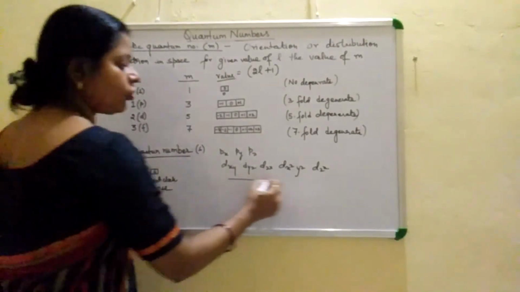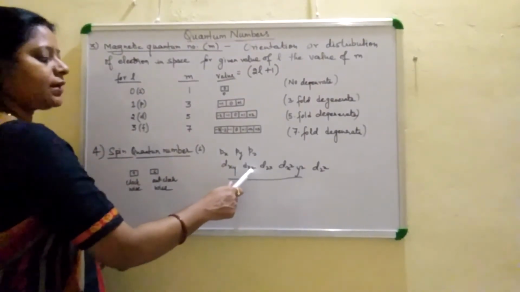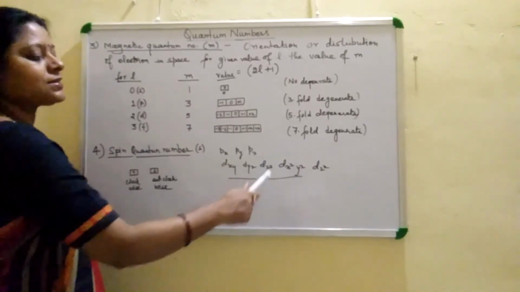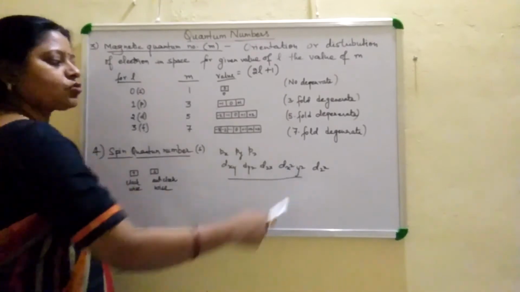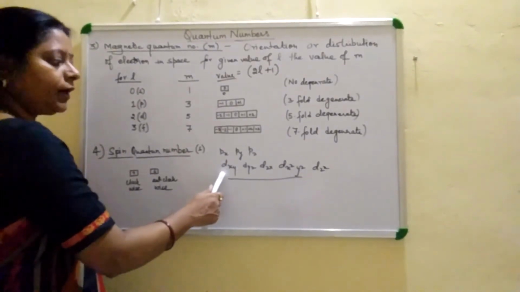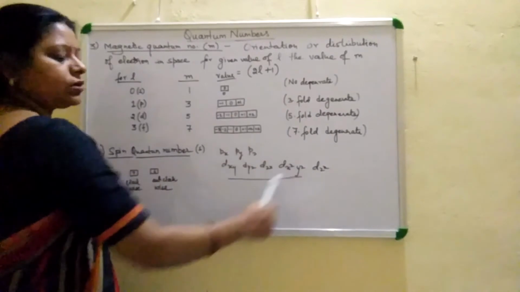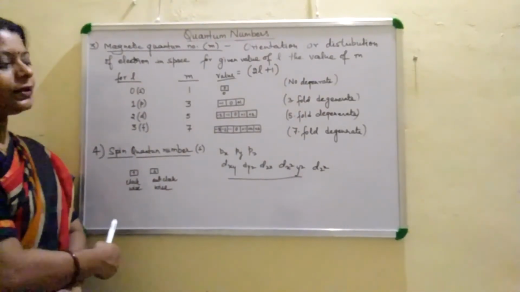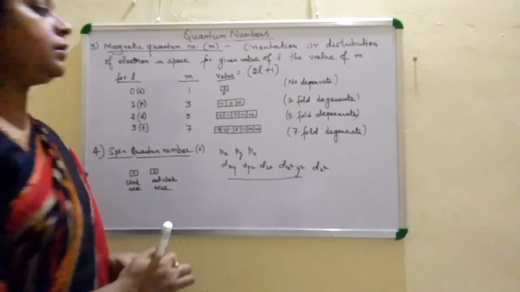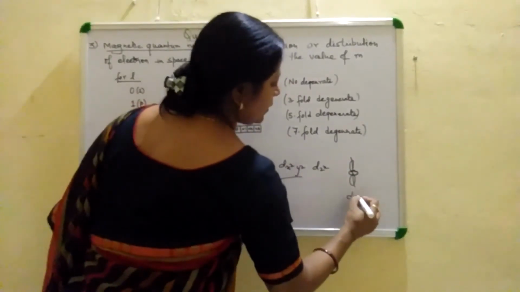Among these orbitals, four have double-dumbbell shapes, meaning four lobes. In dxy, the lobes are between the x and y axes. In dyz, the lobes are between the y and z axes, and in dzx the lobes are between the z and x axes. In dx square minus y square, the lobes are along the x-axis and y-axis. The dz square orbital is a different type, with only two lobes present along the z-axis. This is the dz square orbital.